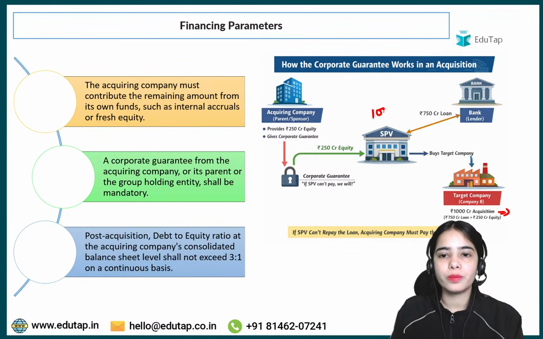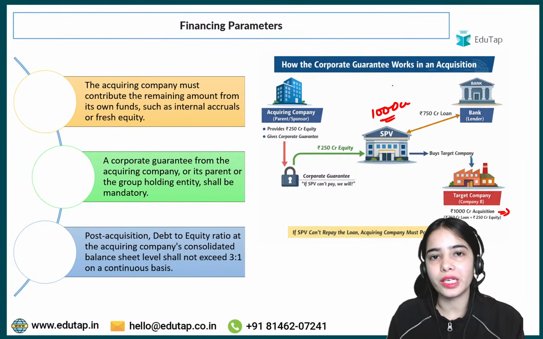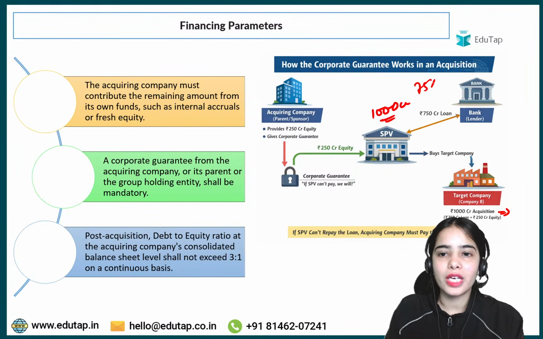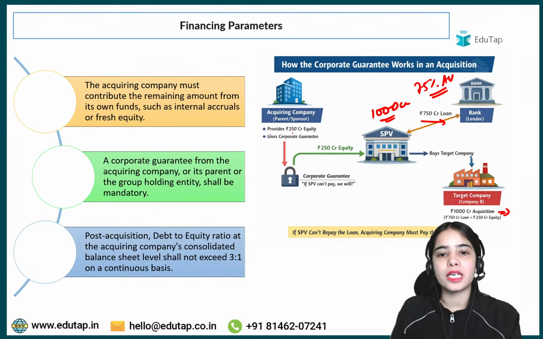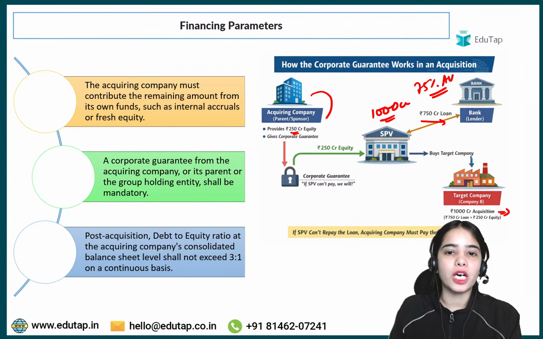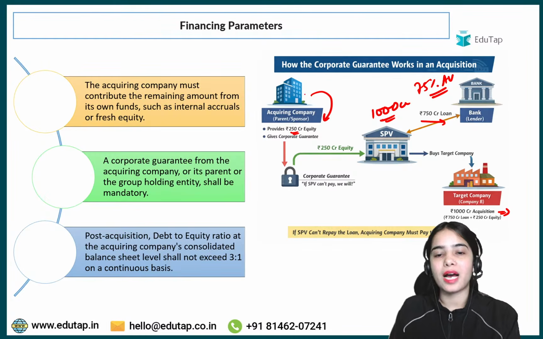So 1000 crore is the acquisition value. What is the maximum that the bank can provide? 75% of the acquisition value, this is the maximum that the bank can provide. So the bank can provide a maximum 750 crore loan, and the rest, that is 250 crore, should come from the acquiring company's own funds. It can be the net profits that the acquiring company has, or by selling its equity it can get the 250 crores.